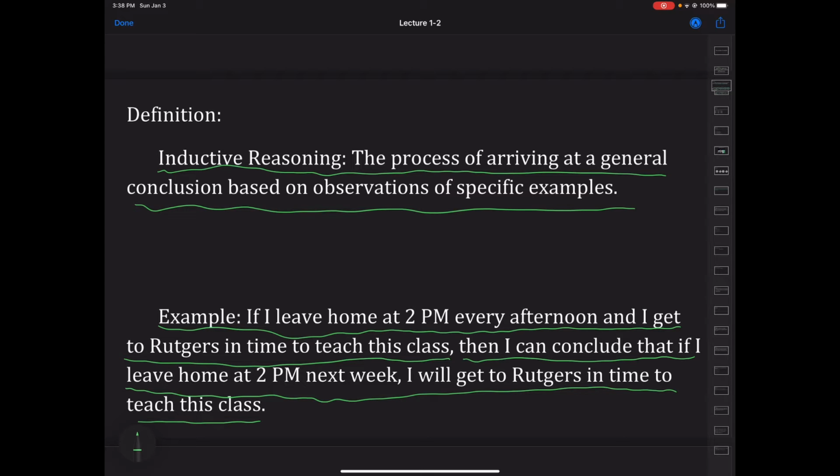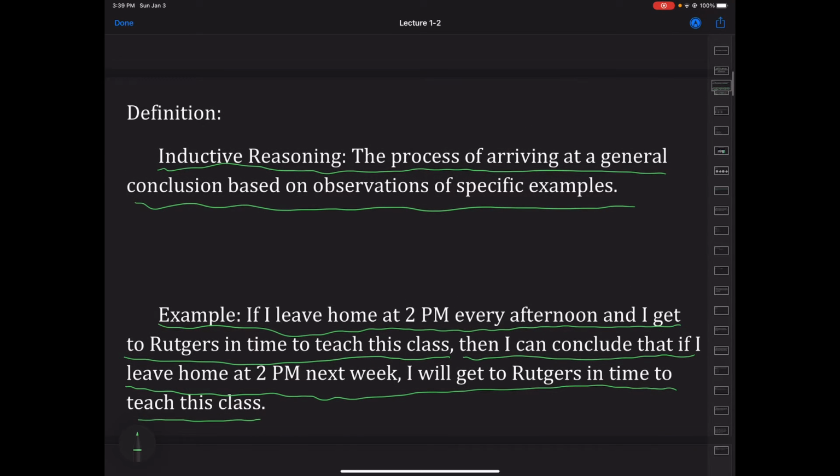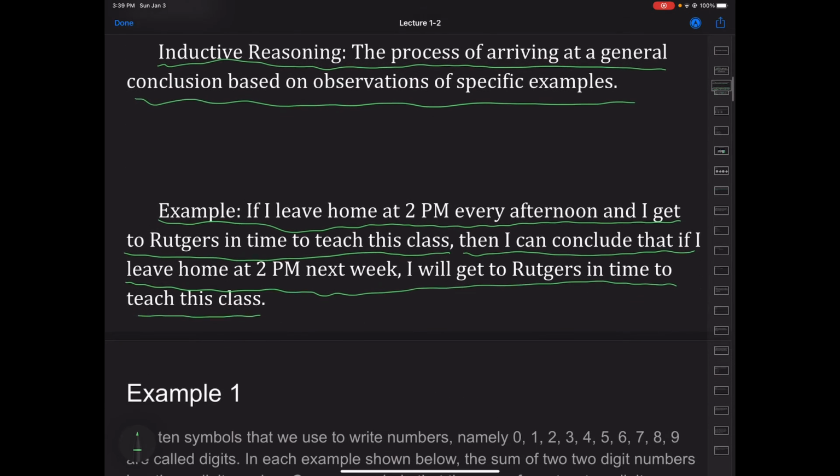And that is my inductive reasoning. I take a base case, I say this is something that's happened before, it's happened often, so I can say it'll probably happen again the next time. So our question becomes, is inductive reasoning always foolproof? We'll look at a few examples and we'll make that decision ourselves.